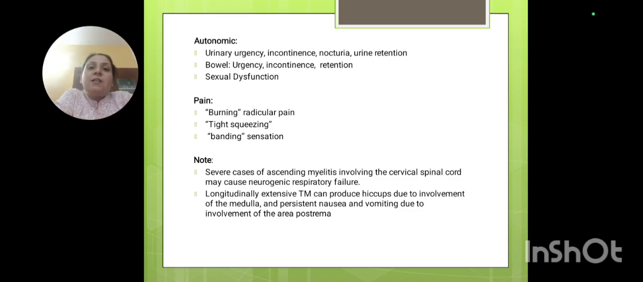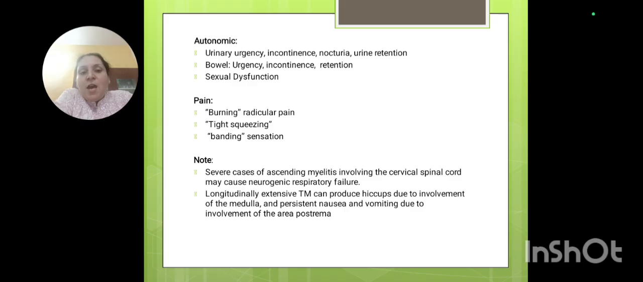The other signs are autonomic dysfunction. The autonomic dysfunction is basically related to our bowel and bladder dysfunctions. Along with that, of course, there will be hypertension, increased cardiac output, and GIT problems. But herein I have covered just bowel and bladder dysfunction. That is urine incontinence, nocturia, urination during the night, urine retention, and urine incontinence. There is also bowel urgency, immediate requirement of clearance of bowel, incontinent bowel, and retention of bowel, and sexual dysfunction.